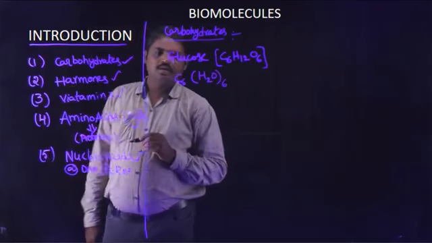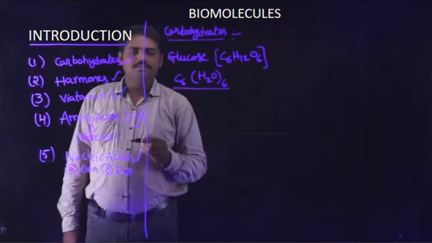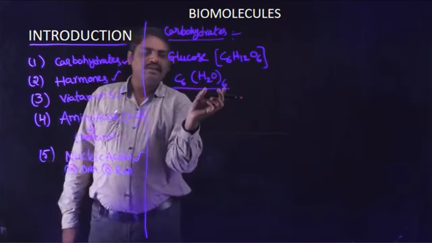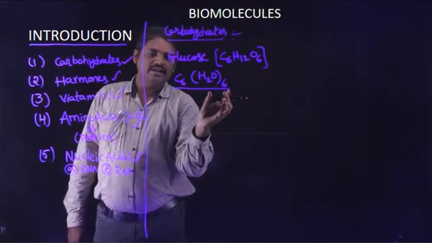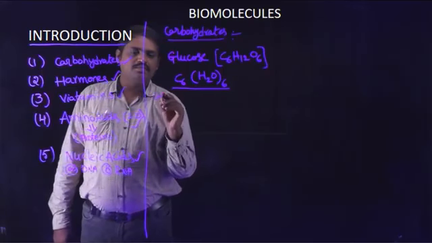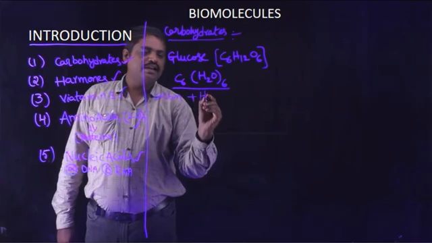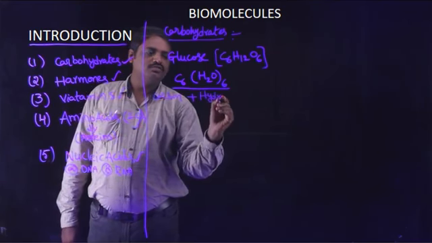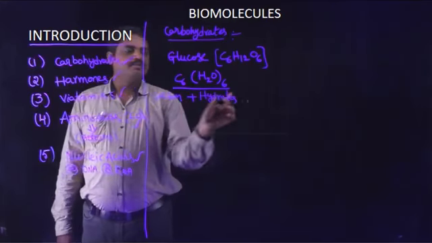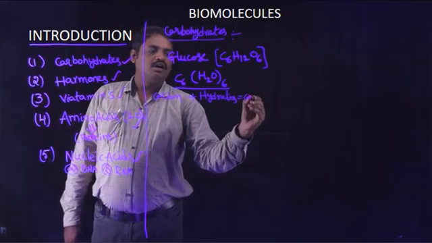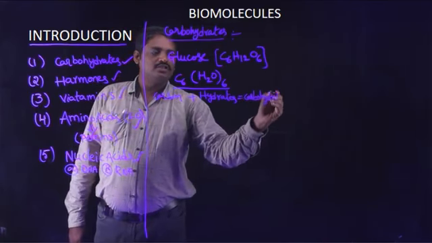In this form it is clearly observed that carbon is bound with water molecules, carbon attached with hydrate molecules. Carbon plus hydrates equals carbohydrates.